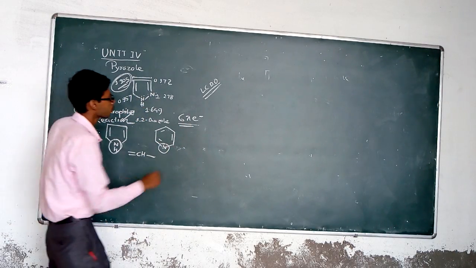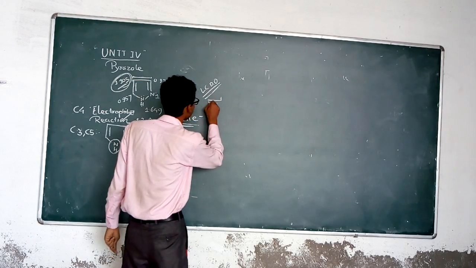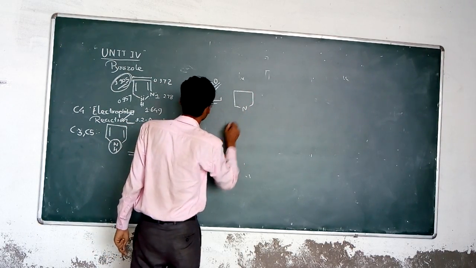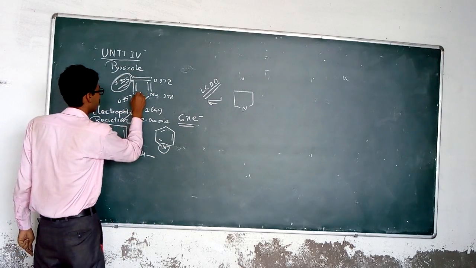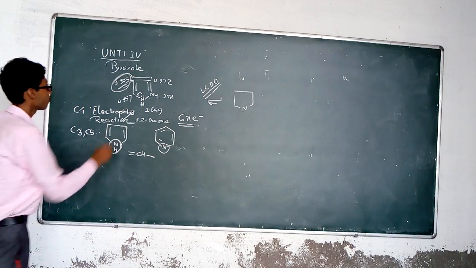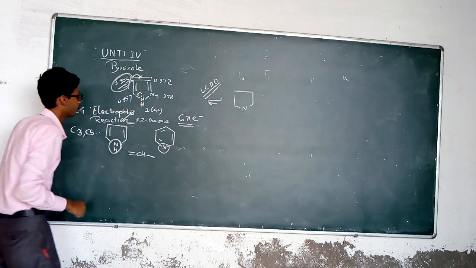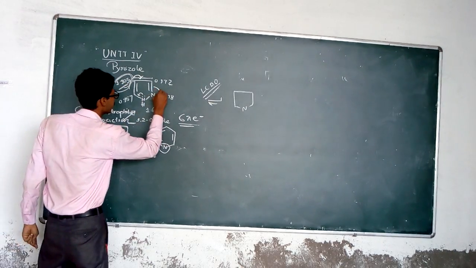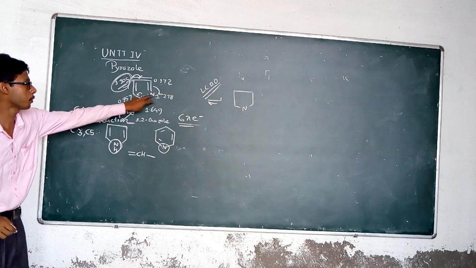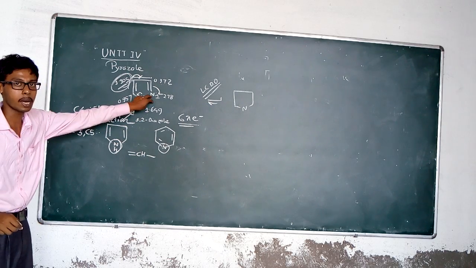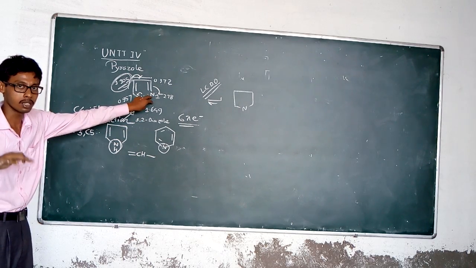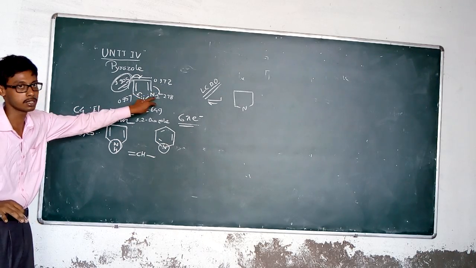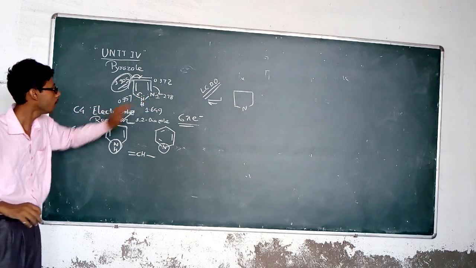So if you consider the resonance of pyrazole, the nitrogen with the lone pair forms a bond, and this bond opens up and moves toward the heteroatom. Here it is nitrogen, but in the case of oxazole or thiazole it may be sulfur or oxygen.